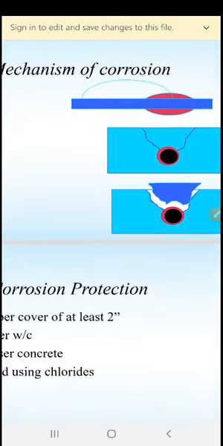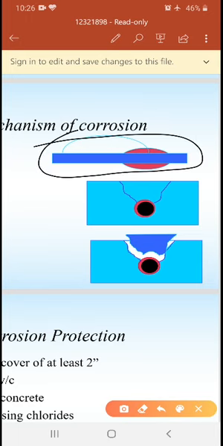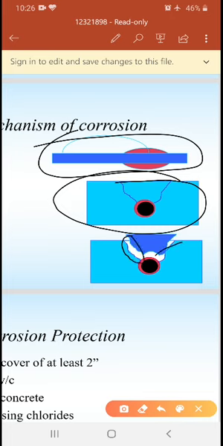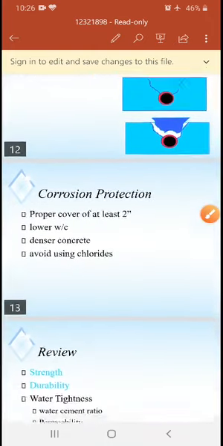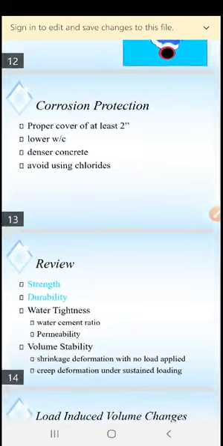Okay, in the figure you can see the mechanism of corrosion, and this one is our rebar. After placing it in the concrete, it is completely inserted. When it reacts, a layer forms that separates the concrete materials. Ultimately we can say this is failure of the concrete.